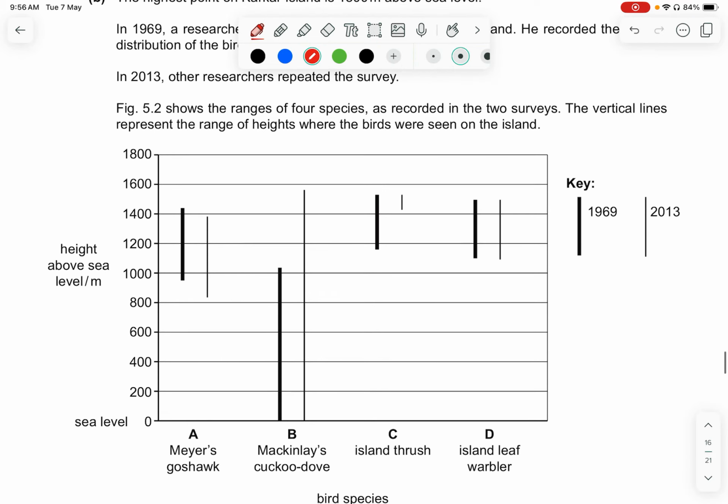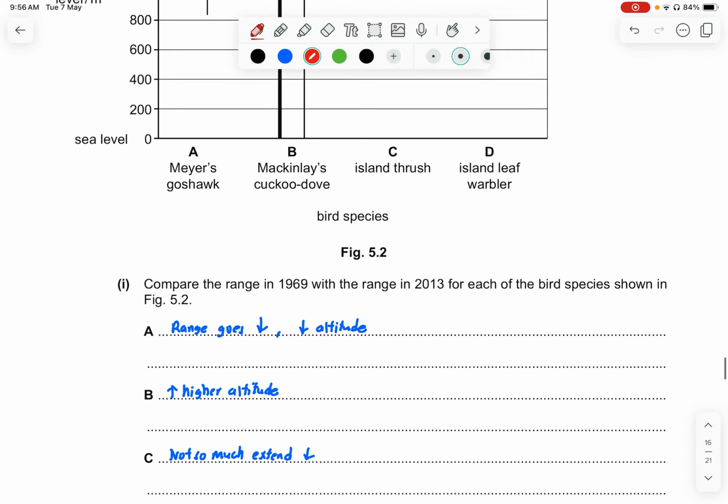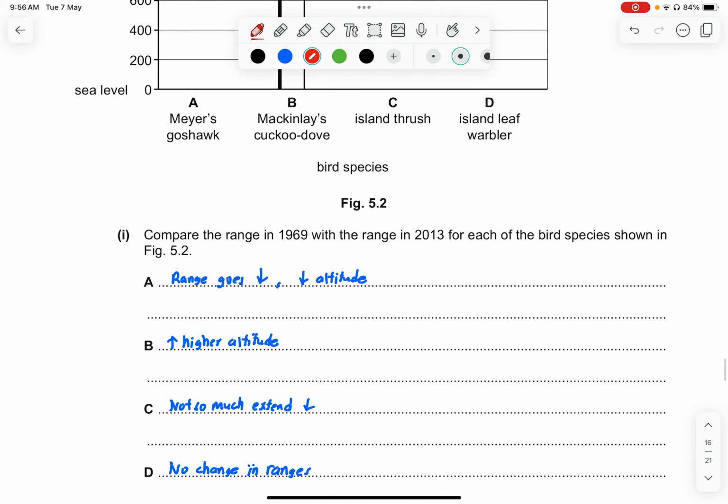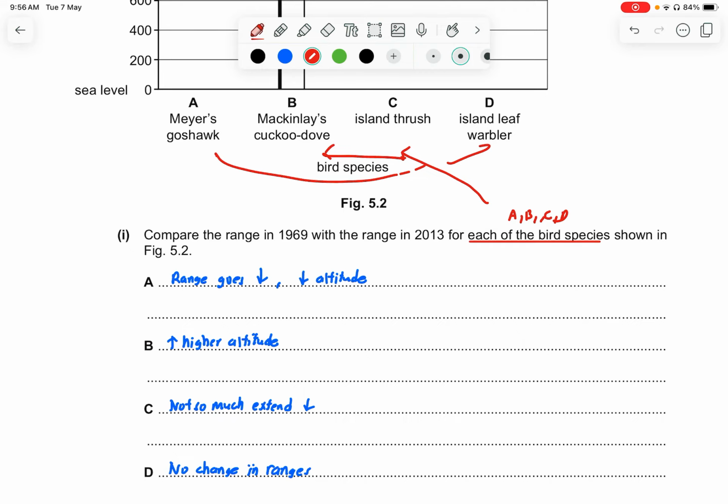Okay, you can see that there are different ranges between 1969, as shown in the thicker line, and 2013, in a thinner line. Part 1 says to compare the range in 1969 with the range in 2013 for each of the bird species, meaning they are referring to A, B, C, D. We're referring to all of these, as shown in figure 5.2.